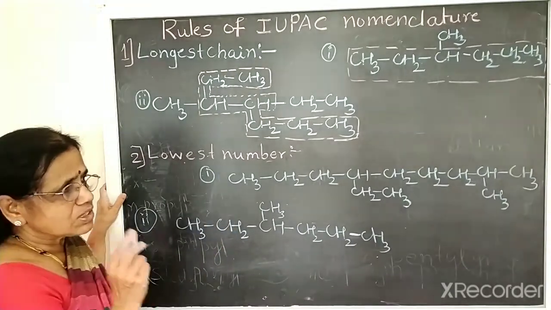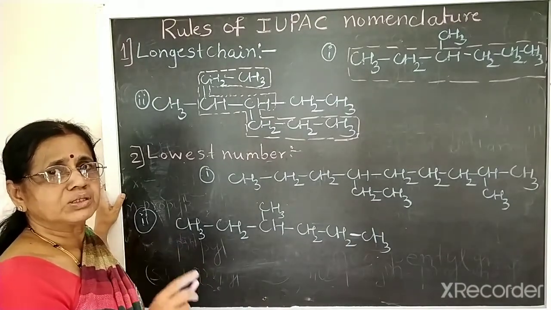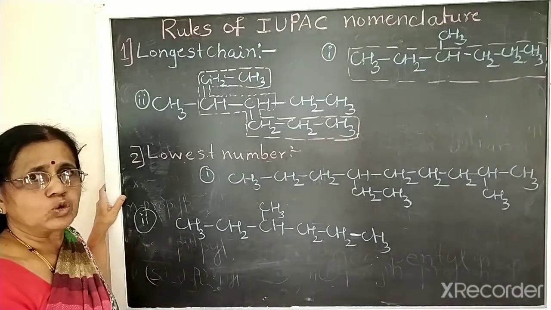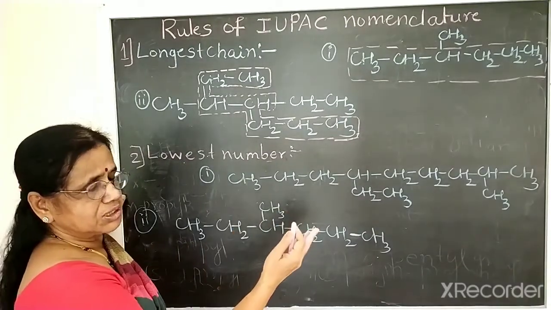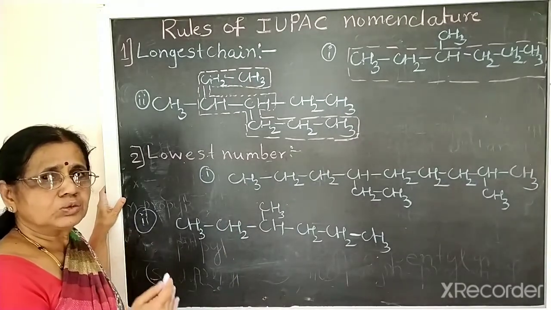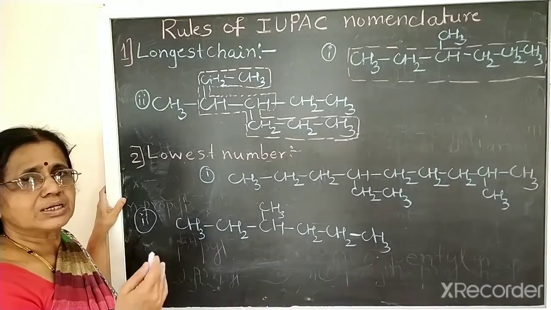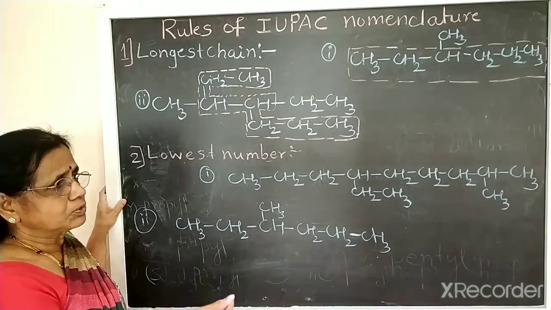So lowest number should be given to the carbon having the substituent group. Means we should give the number to the carbon chain from the side which is nearer to the substituent group, nearer to the alkyl group. Okay. So alkyl groups will be there.